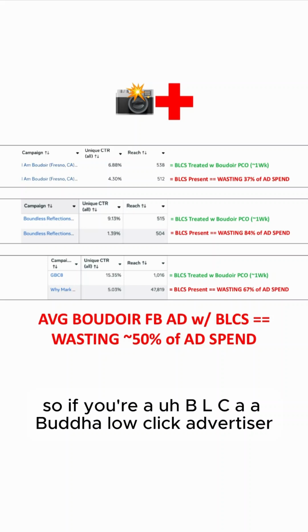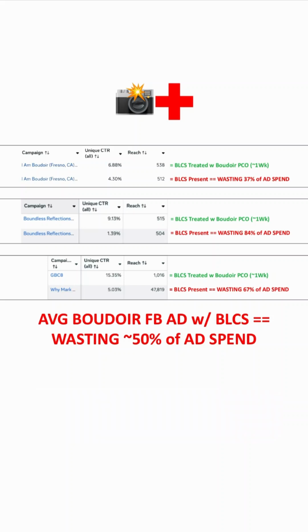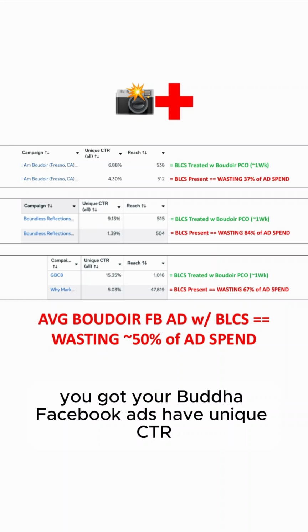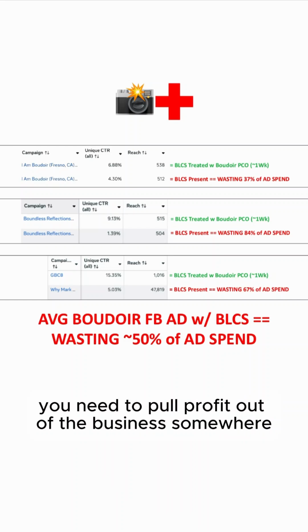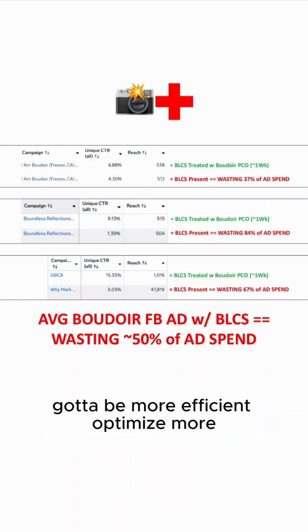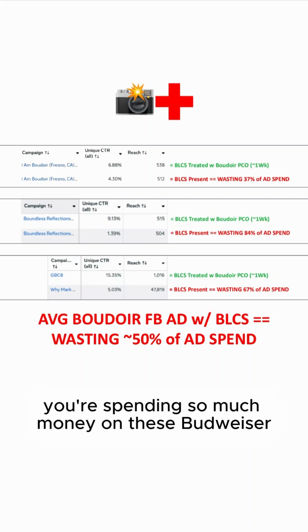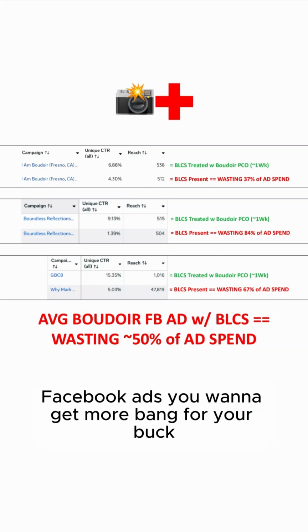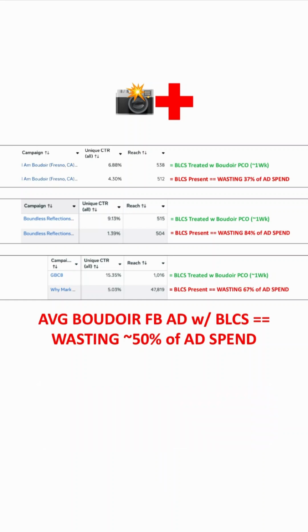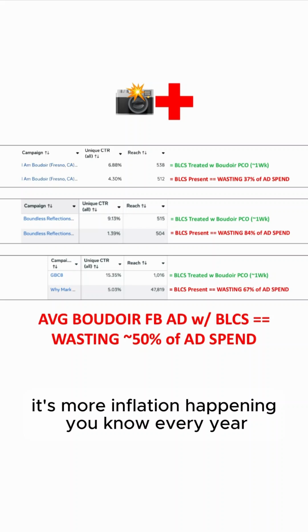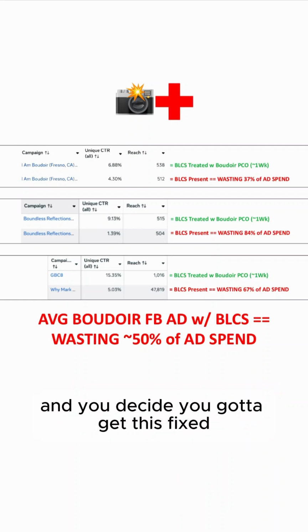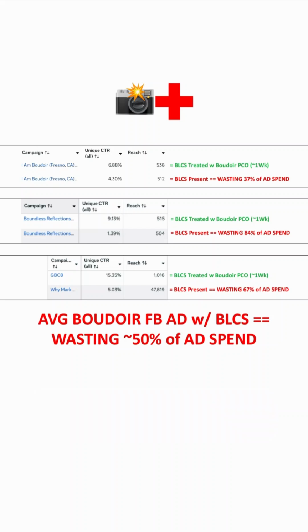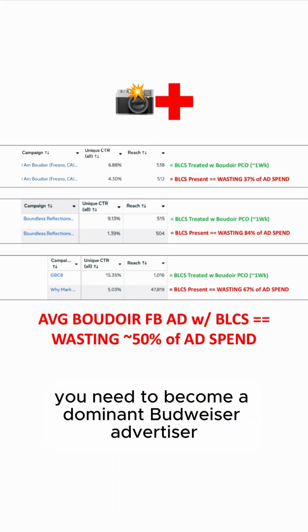So if you're a BLCA, a Boudoir low click advertiser, and your Boudoir Facebook ads have unique CTR under 6%, and you decide you need to pull profit out of the business somewhere. Got to be more efficient, optimize more. You're spending so much money on these Boudoir Facebook ads, you want to get more bang for your buck. There's more inflation happening every year in real life, more boudoir photographers entering the market, and you're looking for ways to stay competitive. And you decide you gotta get this fixed. You need to become a dominant boudoir advertiser.